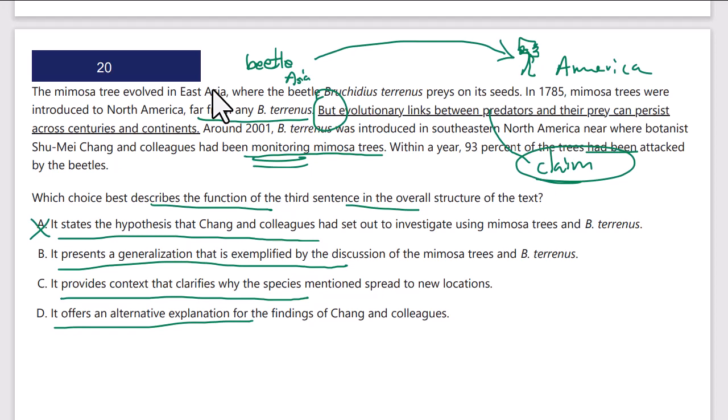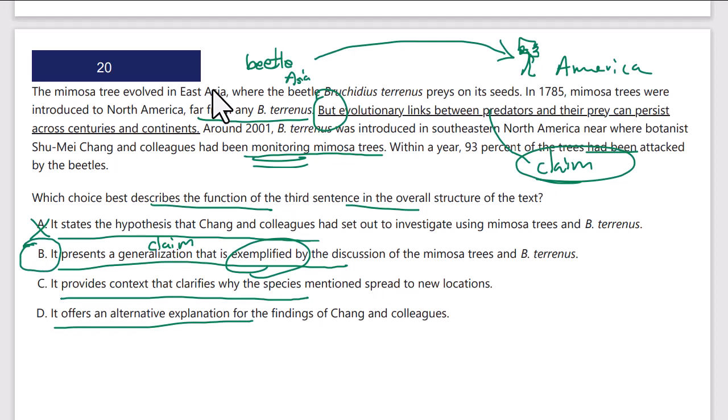B, it presents a generalization. Well, that's a claim. A generalization is a claim that is exemplified by the discussion of the mimosa trees and the beetle. Yeah, the example of this tree and the beetle indicate the claim. They're representative that evolutionary links between predators and prey exist across centuries and continents. This, I think, is going to be the right answer.